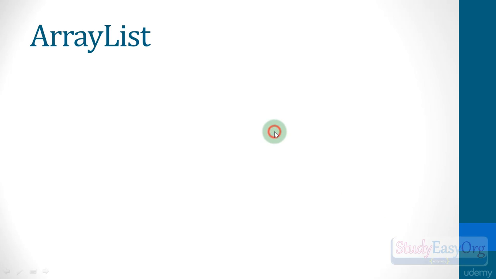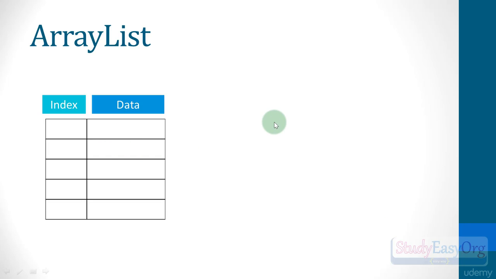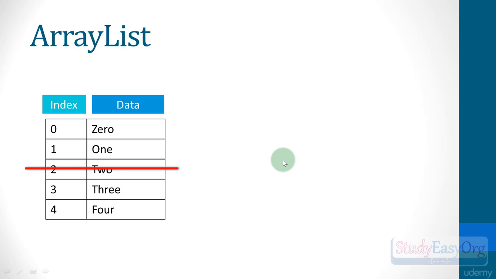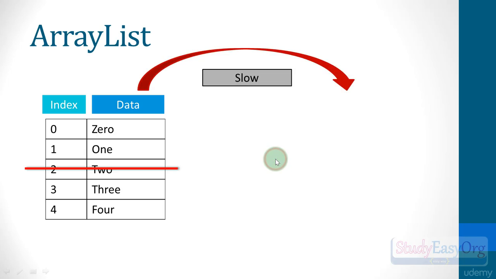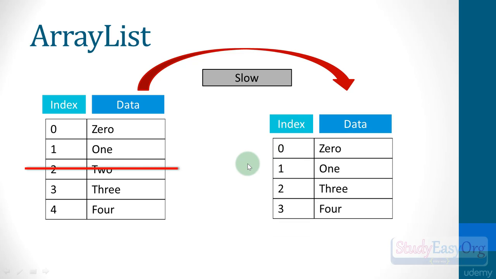ArrayList is similar to an array. We have an index, we have the data. For example, the index starts from 0, and if we take this example, we have 5 elements. Index numbers start from 0 and end at 4. When it comes to performing some operation, for example removing an element or adding an element, ArrayList is slow. Why? Because in the background we need to create an altogether new array, and this is done in the background by Java, but definitely operations are slower. So when we perform an operation, a new array would be created and the data would be transferred to this new array, and the operations are slow.